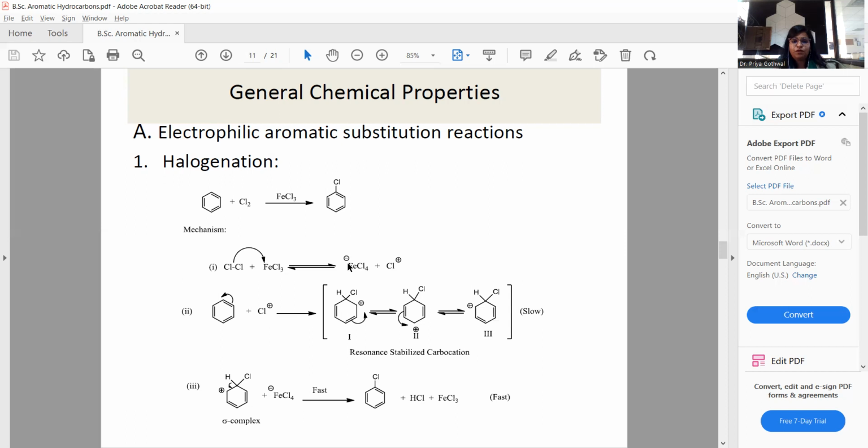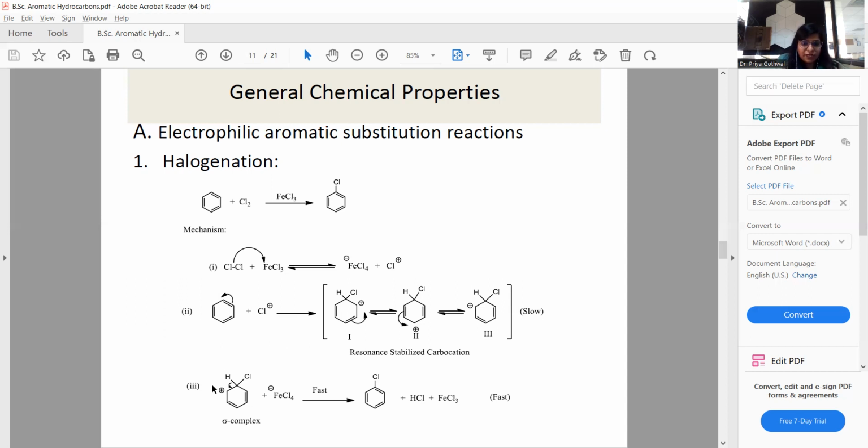So FeCl4 minus ion and chloronium ion are formed during the catalysis process. In the second step, the benzene ring gives up electrons and the chloronium ion gets located at different positions through resonance stabilized carbocations. This process is slow and is the rate determining step.